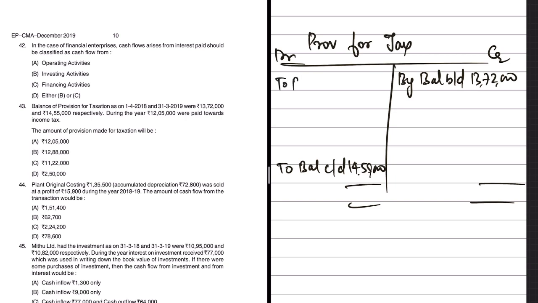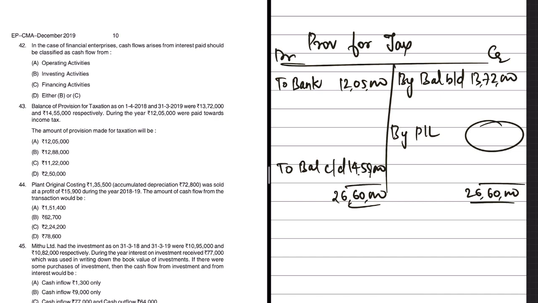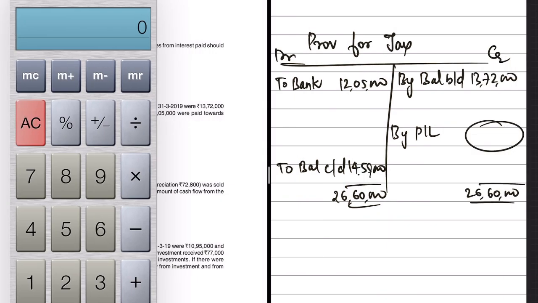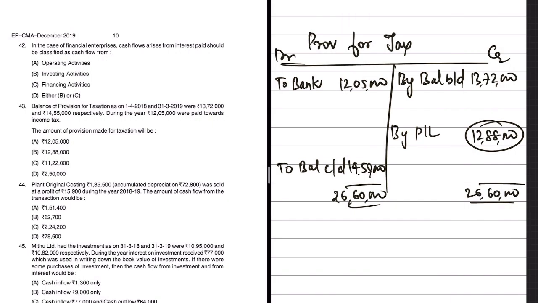So to bank 12,05,000. So now add these two. 1205, that means 2660 would be the total. So 2660 minus 1372, that would be by P&L for provision for taxation. So let's do that. 2660 minus 1372, this will be 12 lakh and 88,000. Do we have that as option? Yes, option B is in fact the right answer.